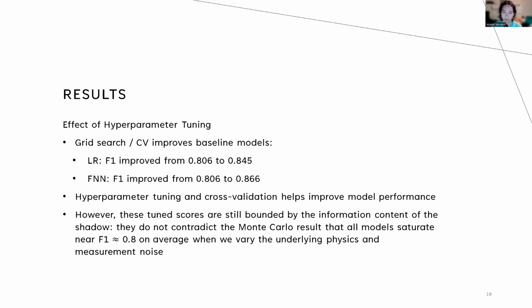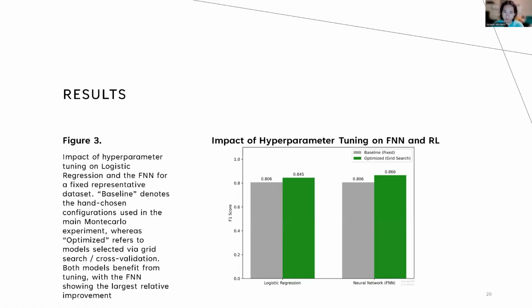However, these tuned scores are still bounded by the information content of the shadows, and they do not contradict the Monte Carlo results we saw earlier that all models kind of saturate near 0.8 on average F1 score. And this shows that it's more a matter of the physics and the data and measurement noise and not the models themselves. And these are the results from that.